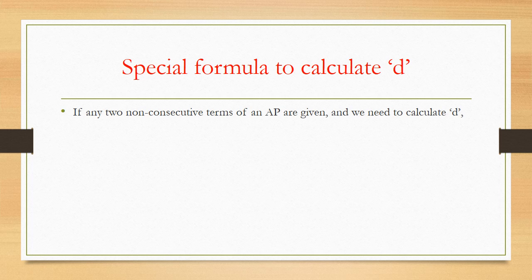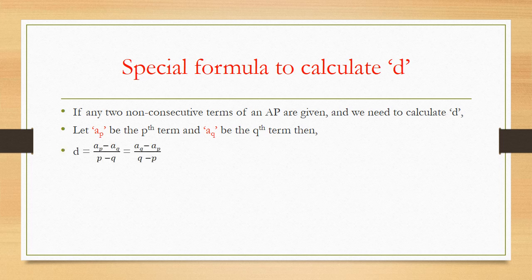If only any two non-consecutive terms of an AP are given and we need to calculate D, in that case we can apply this formula. Let Ap be the pth term and Aq be the qth term. These are the two given non-consecutive terms of an AP. In that case D can be calculated by D is equal to Ap minus Aq, means pth term minus qth term, divided by p minus q, that is number of their position.